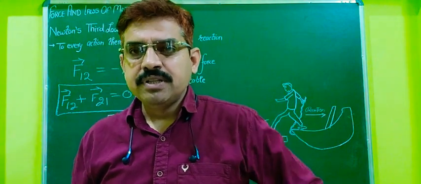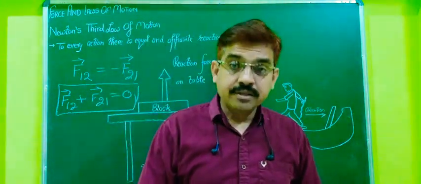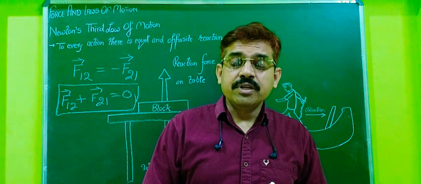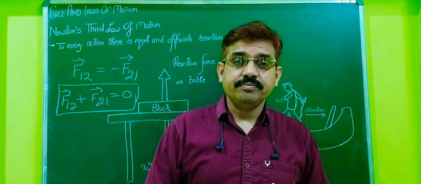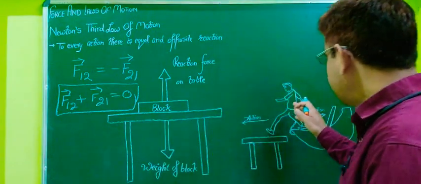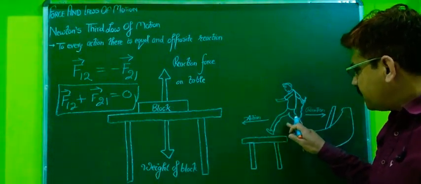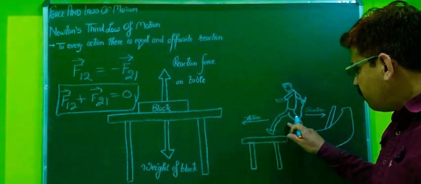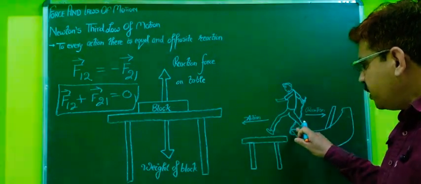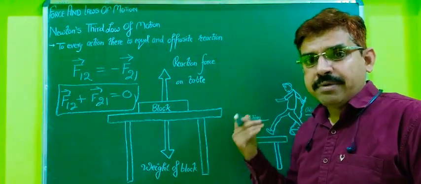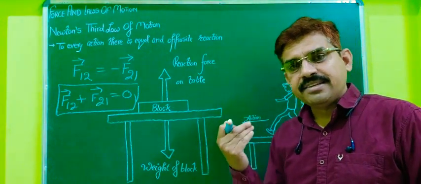Next I want to share an example of Newton's third law of motion. When this person jumps out of this boat, he pushes the boat in the backward direction. That is known as action.